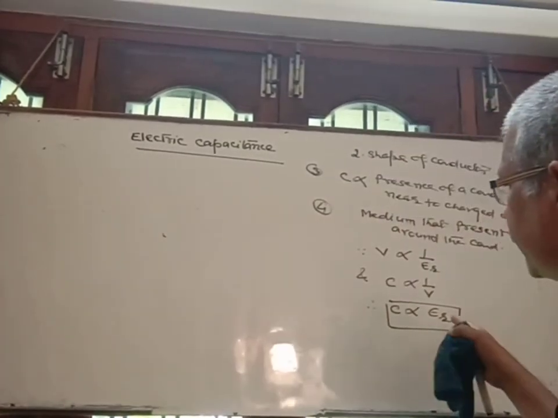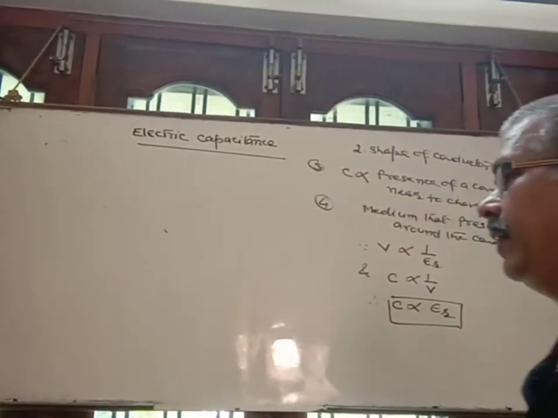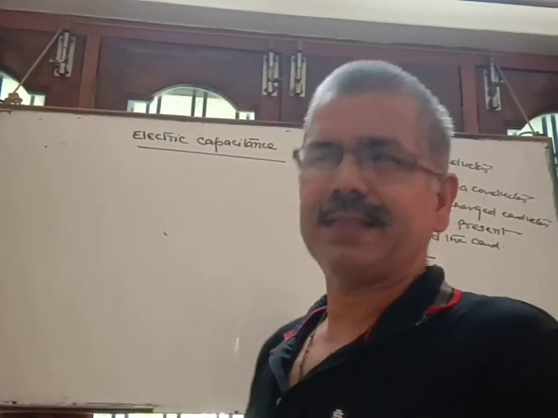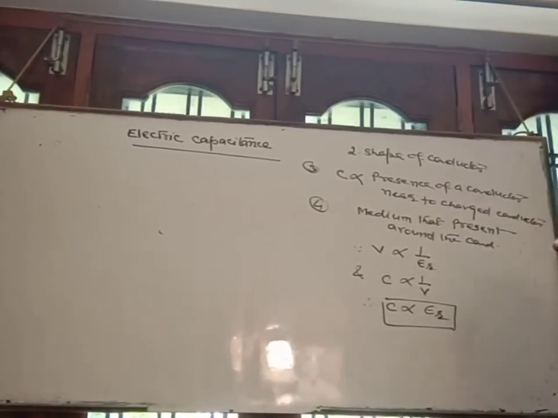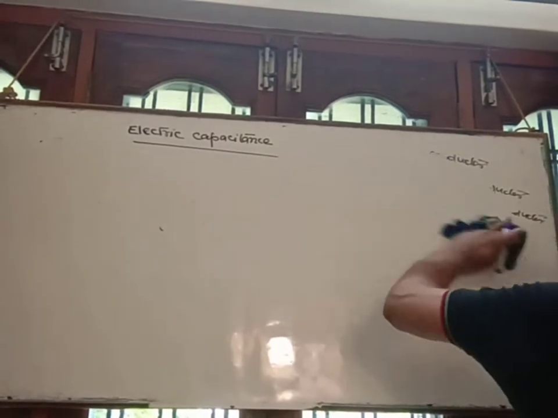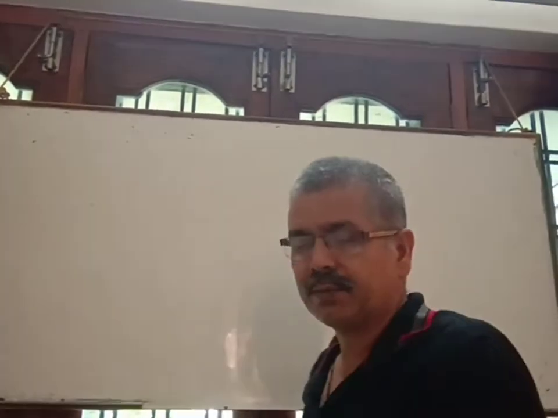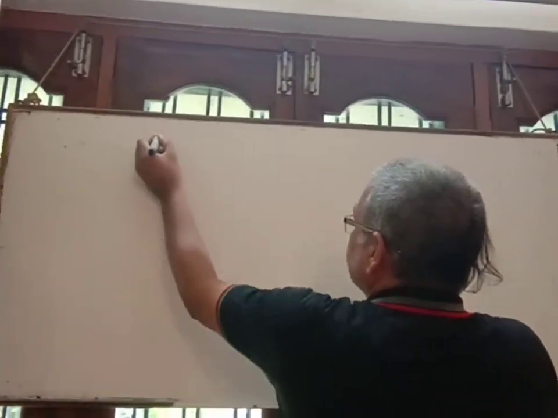And since the dielectric constant of a metal is supposed to be infinite, if a metal is present between the plates of a condenser, then its capacitance is ideally supposed to be infinite, but practically it is very high. So these are the factors on which the capacitance of a conductor, or of a condenser, depends. Let's see the capacitance of an isolated sphere.